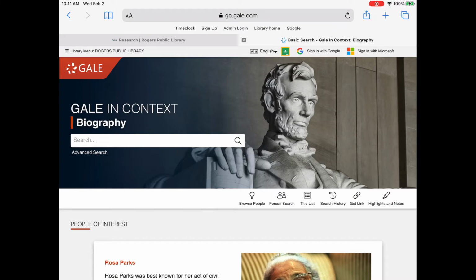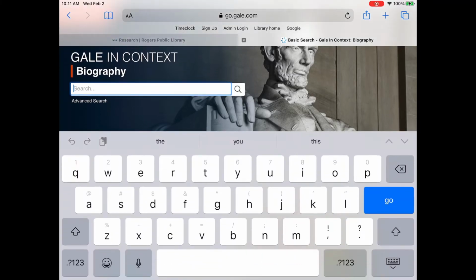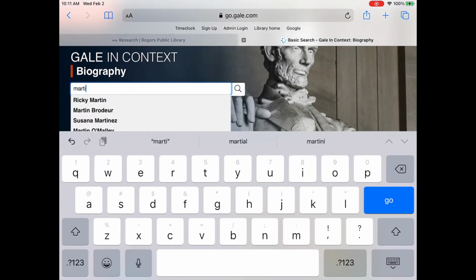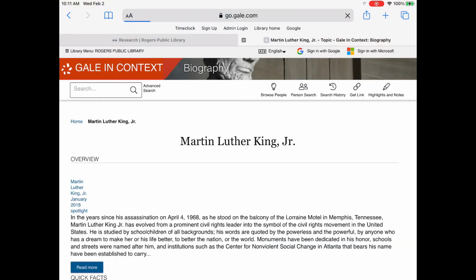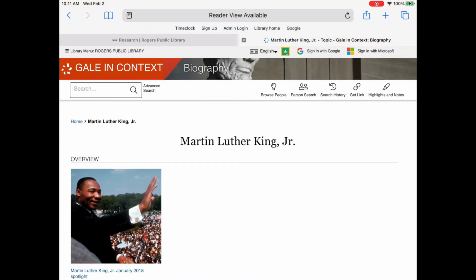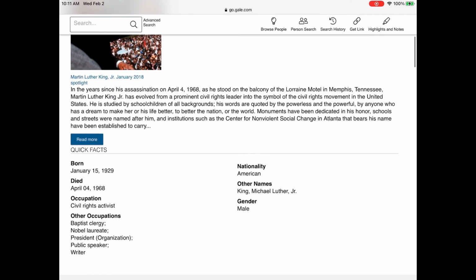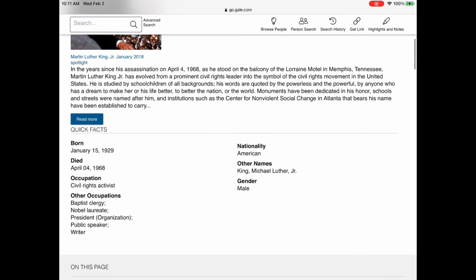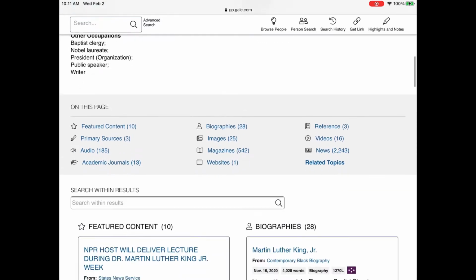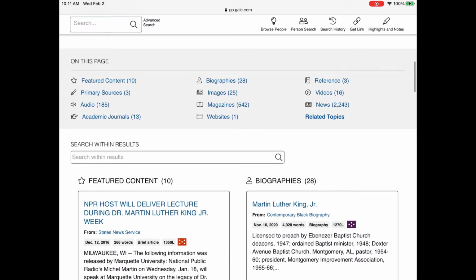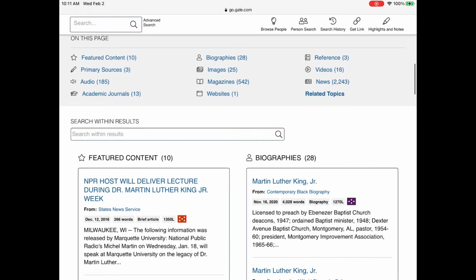I have a specific person in mind, so I'm going to go up to the search bar and type in Martin Luther King Jr. So I'm going to tap on his name, and then it's going to take me to an overview of his biographical information, like there's a little summary of his life. There's some of those quick facts, the things that we can search, like nationality is American, occupation is a Baptist preacher and a civil rights leader, and then you go down to all of the information that they have.